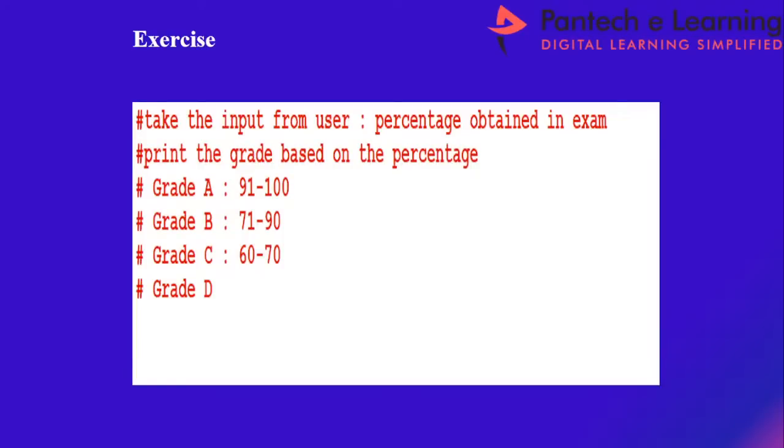Just take down this exercise. Take the input from the user, percentage of marks obtained in the exam, and print the grade based on the percentage.